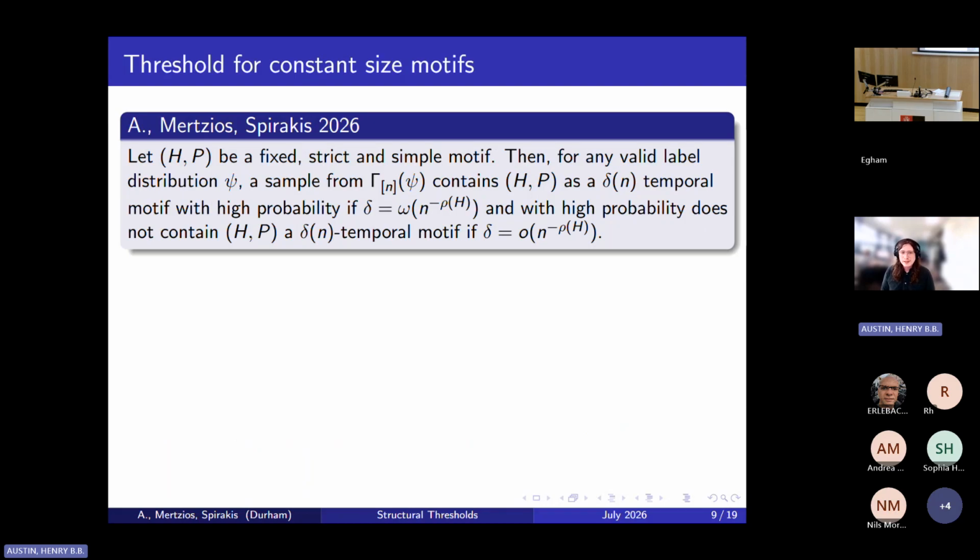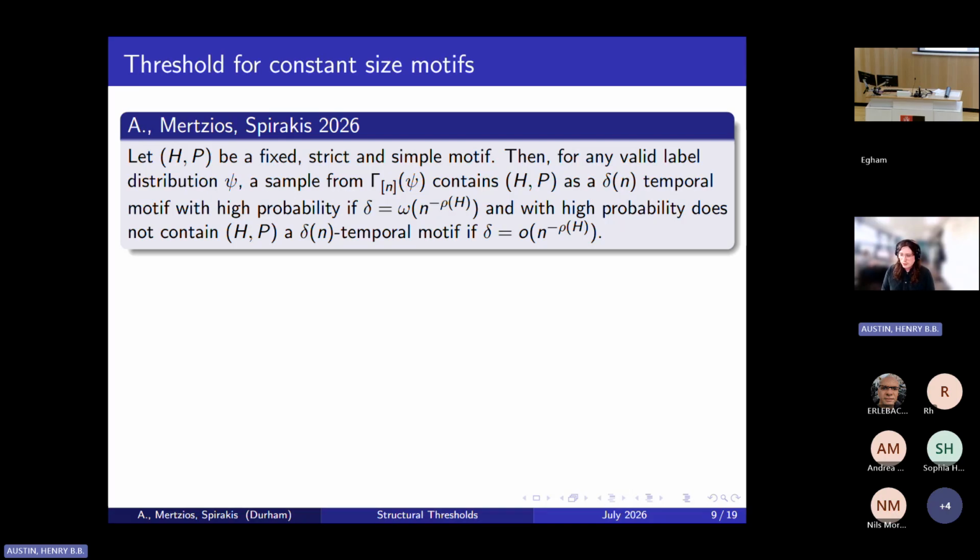So for any fixed, strict, and simple motif, and here by strict we mean that the partial order must be strict, and by simple we mean that the motif has at most one label on each edge, we're able to show that for any valid label distribution, a sample from the corresponding DRTG contains this motif as a delta temporal motif with high probability, so long as delta is little omega of n to the negative some parameter of the motif, and with high probability does not contain the motif so long as delta is below this threshold asymptotically.